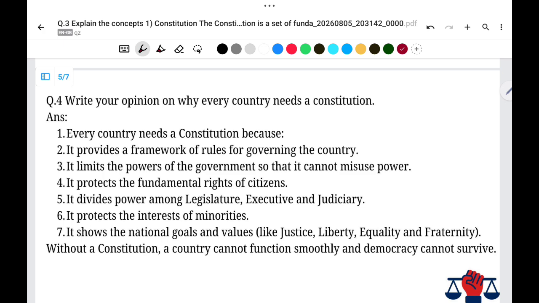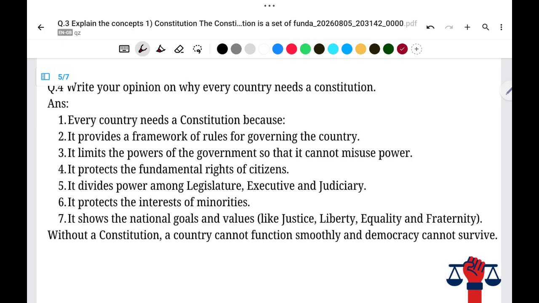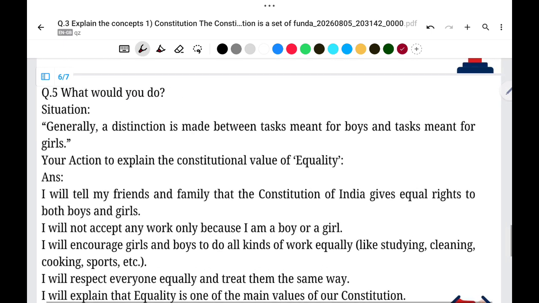Write your opinion on why every country needs a constitution. So the answer is every country needs a constitution because it provides a framework of rules for governing the country. It limits the powers of the government so that it cannot misuse power. It protects the fundamental rights of citizens. It divides power among legislature, executive and judiciary. It protects the interest of minorities. It shows the national goals and values like justice, liberty, equality and fraternity. Without a constitution, a country cannot function smoothly and democracy cannot survive.